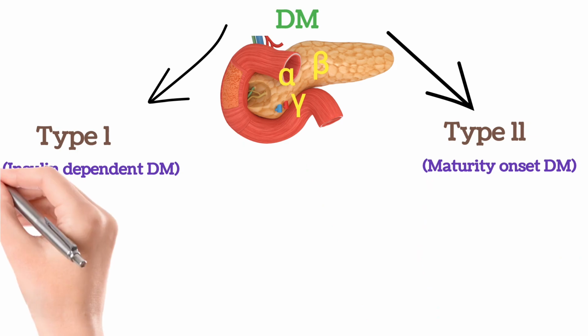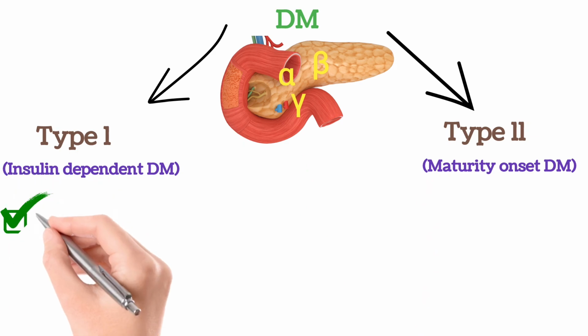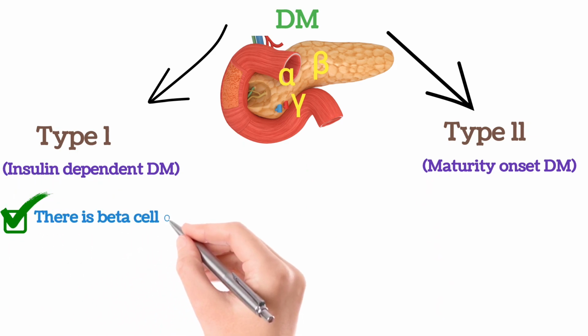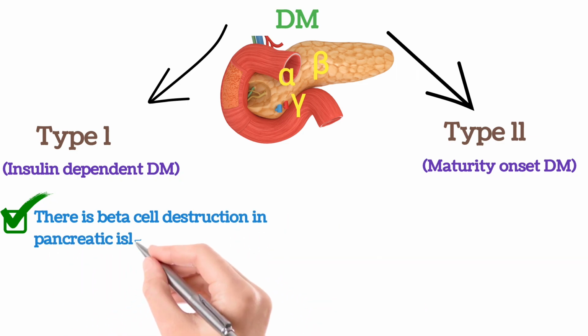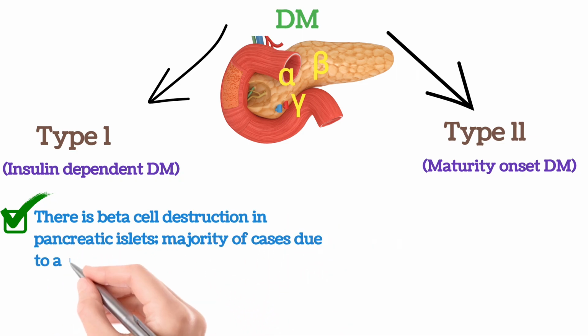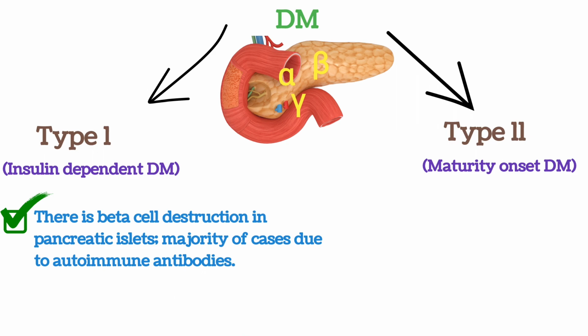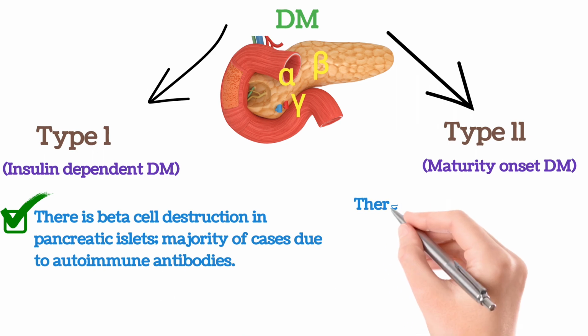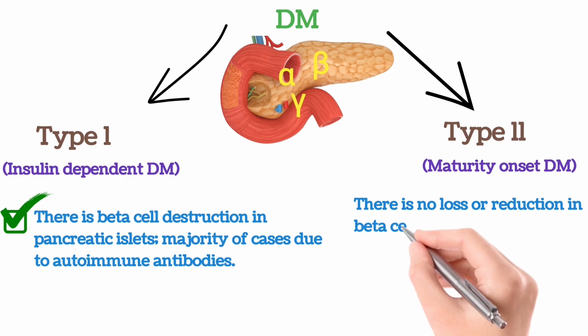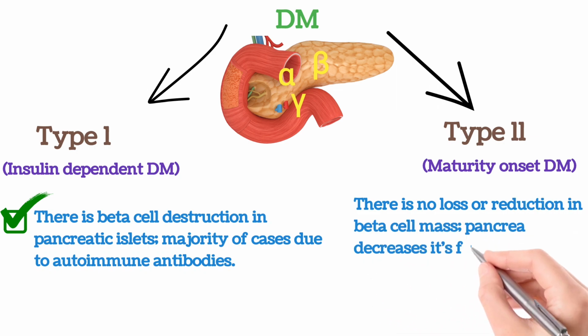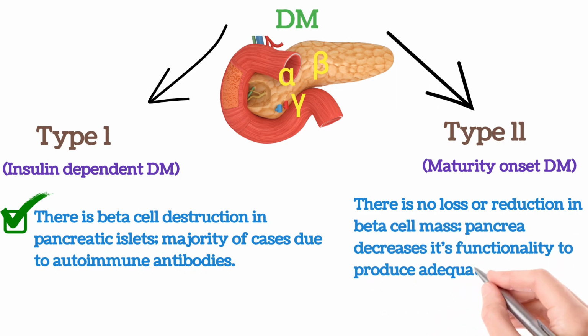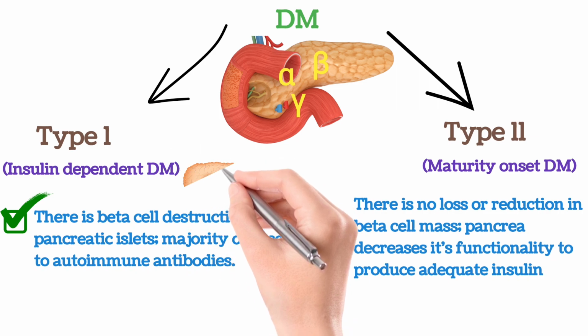But in case of type 1 diabetes, what exactly happens? Let's see. There is beta cell destruction in the pancreatic islets, in the majority of cases due to autoimmune antibodies. So in type 1, there is disruption of beta cells. But in type 2, there is no loss or reduction in beta cell mass. Indeed, the pancreas decreases its functionality to produce adequate insulin, as I already mentioned.